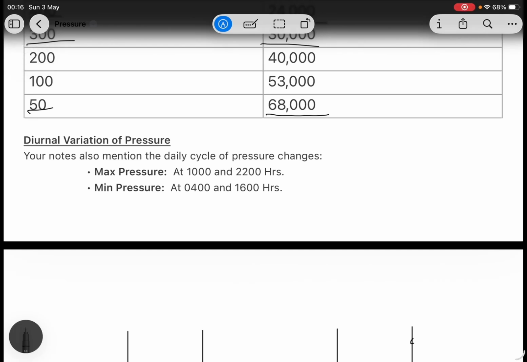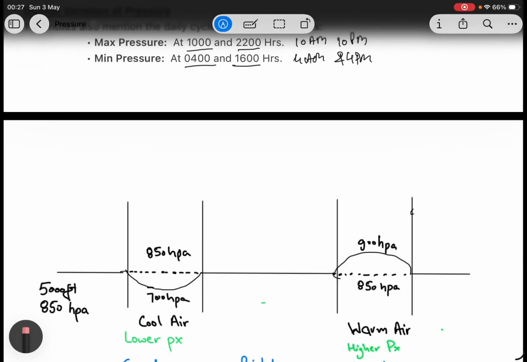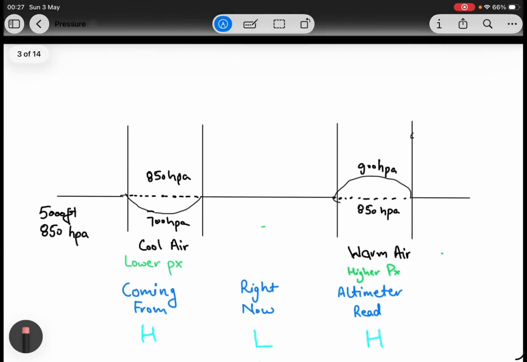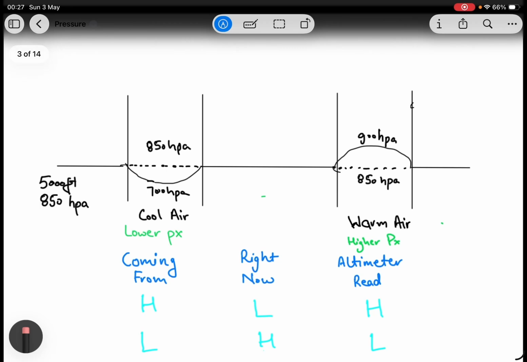Diurnal variation of pressure. Maximum pressure is at 1000 hours and then 2200 hours. You can remember it like 10 a.m., 10 p.m. Minimum pressure is at 0400 hours and 1600. So this is the most important part of pressure chapter.